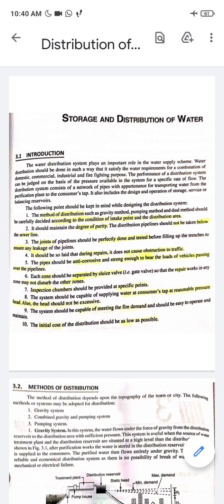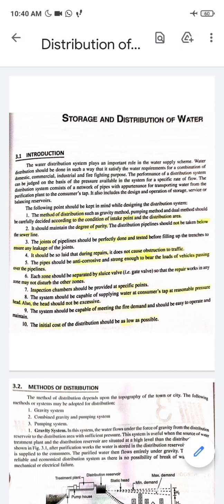This is the only purpose that the pipeline is at least about 1 meter from the road surface, right? So at places where the traffic is heavy, we must ensure that a proper cover is provided so that the water pipelines are not affected by the movement or load of the traffic.